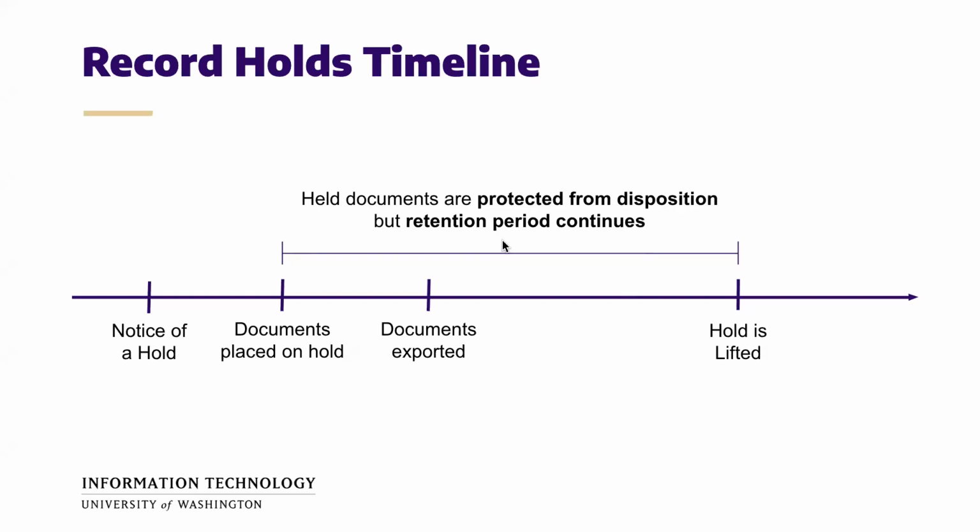On the flip side, a record could have several months or even years left on its normal retention period. And then in that situation, when the legal hold is lifted, the record continues to be accessible in Docfinity and will not enter the disposition cycle until the retention period has been met.